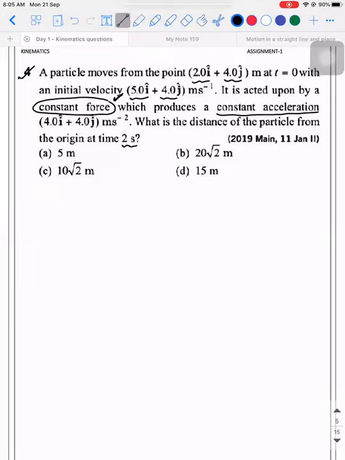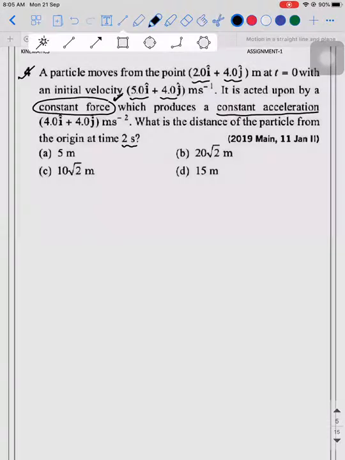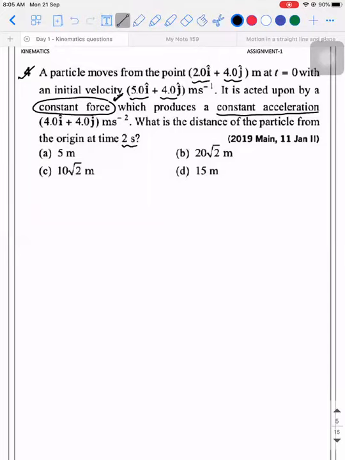Siddharth, I'm not able to hear you. Can you come really close to the mic? Sir, equations of motion. Okay, equation of motion. Which equation are you going to use? S equal to ut plus, yes, that's right. But you need to do a small manipulation to it. Let me explain what it is.